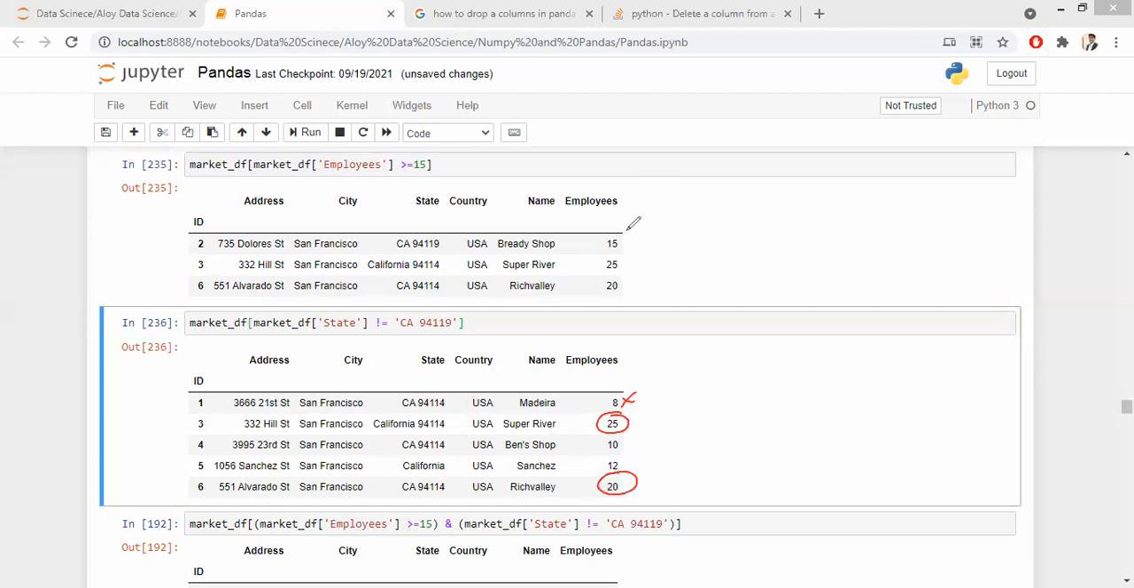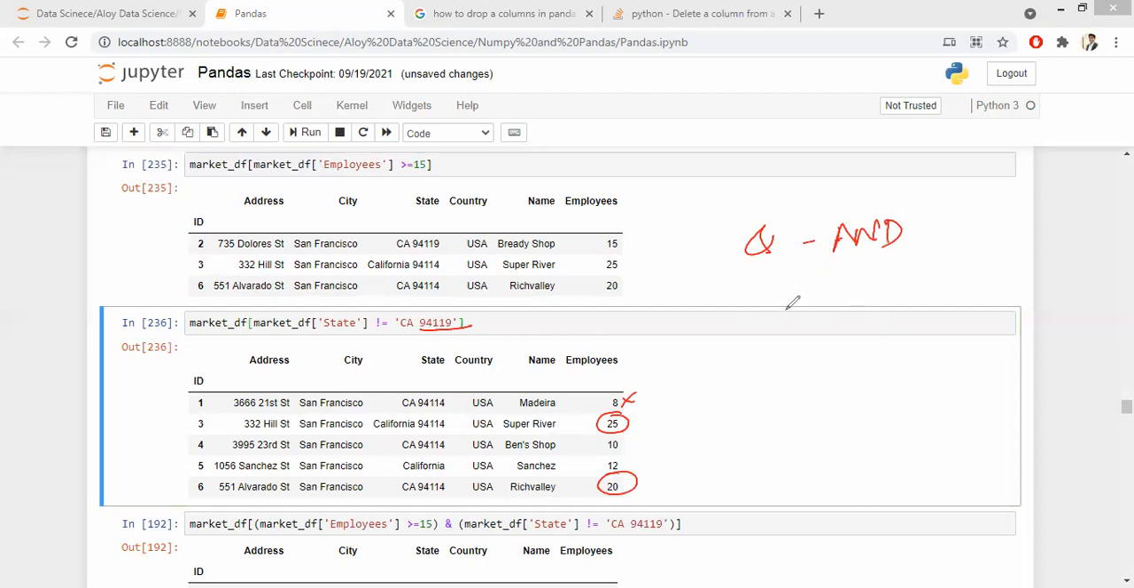These are the only 2 where the employees are greater than 25 and the state code does not match 94119. Are you guys with me? Yes, sir. The intersection. Now, if I want to pass, I need to filter the data such that both my conditions should be true. So for that, I pass something called the AND function.